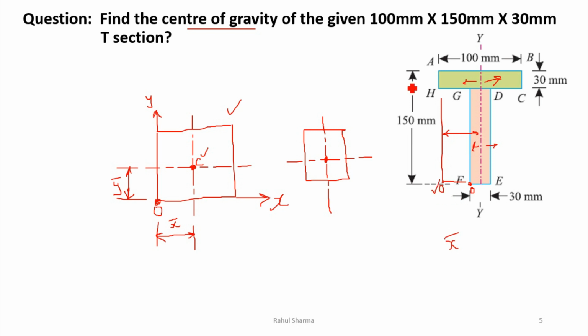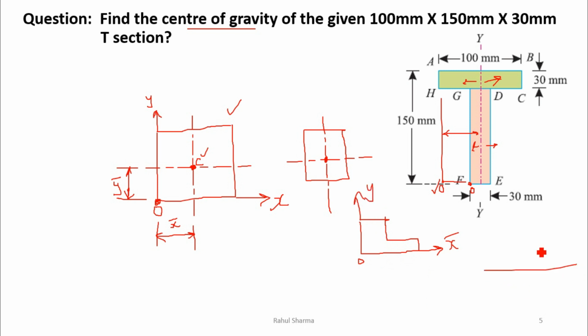In this case no origin is given, so you have to imagine your own origin in this diagram. I always prefer that whenever any shape or area is given, try to take the origin in such a way that the complete object has positive dimensions, meaning the object should lie in the first quadrant.